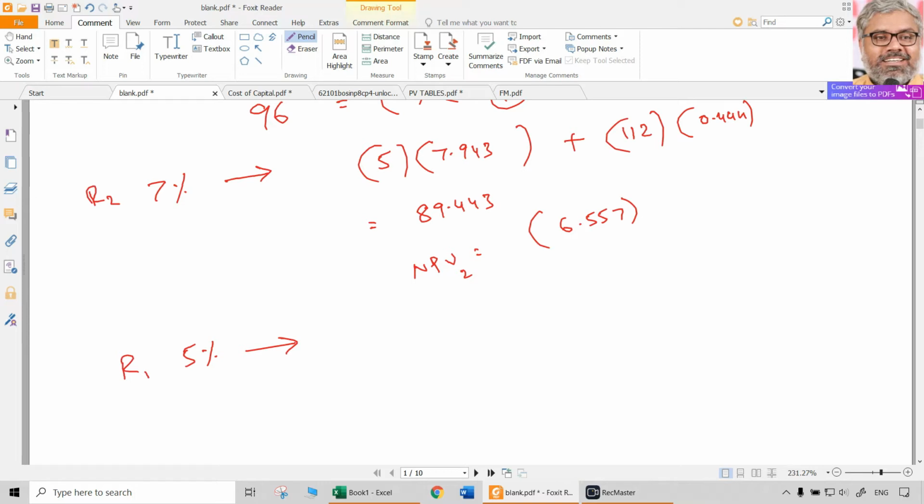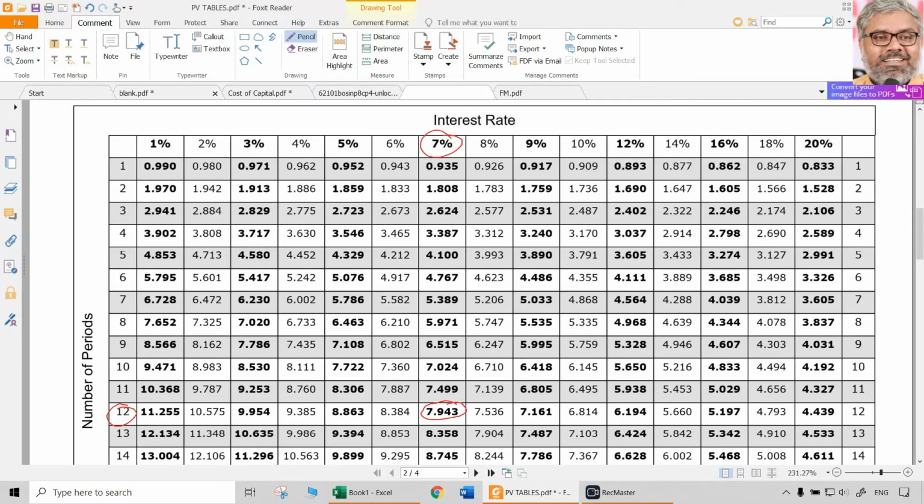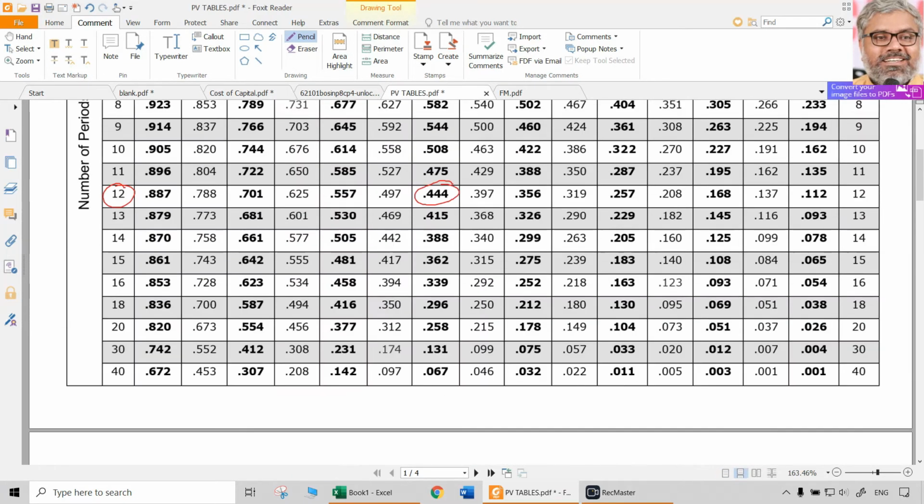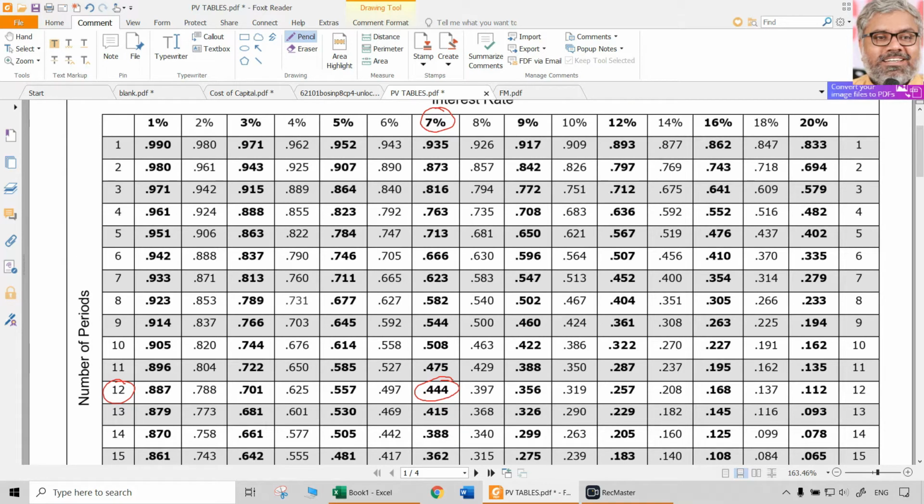So R1 is 5%, same calculation. 5 multiplied with the PVIFA for 12 years at 5%, which is 8.863, plus 112 multiplied with the PVIF, 12 years only, at 5%. 5%, 12 years, that will be 0.557.